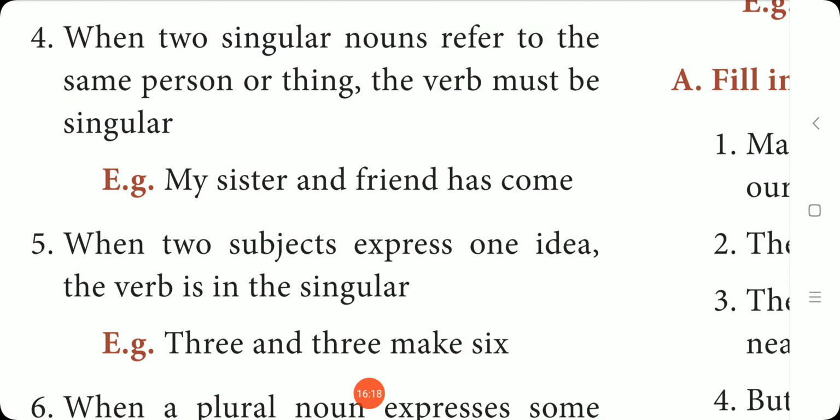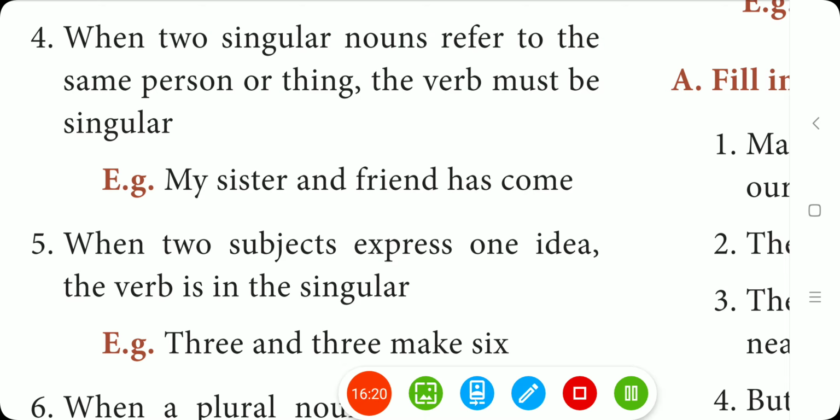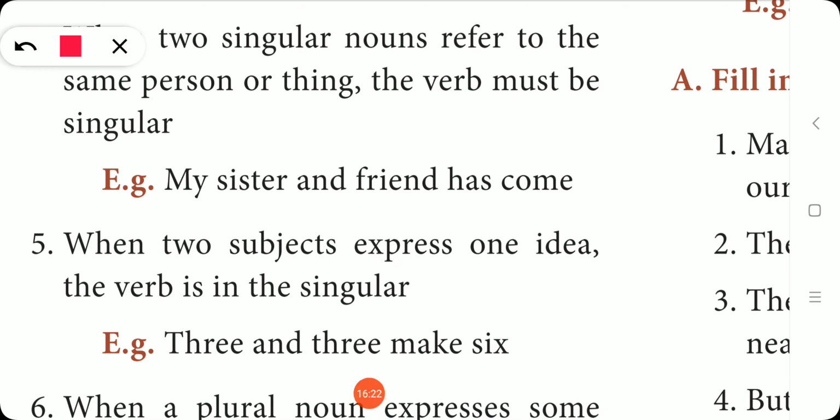When two singular nouns refer to the same person or thing, not plural nouns, singular nouns. Okay, you should note all this. When two singular nouns refer to the same person or thing, the verb must be singular.